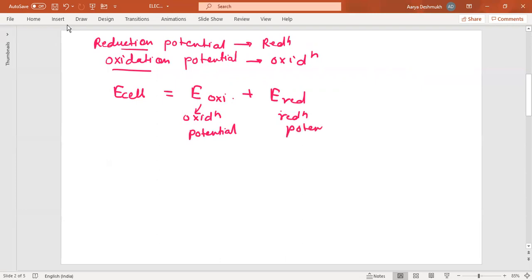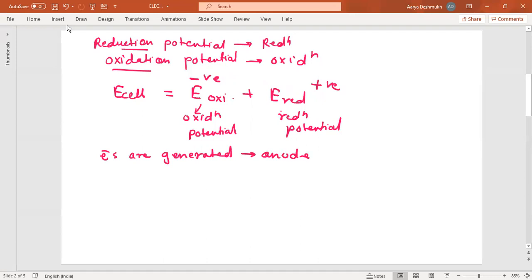Means this is the positive electrode and this is the negative electrode. So in a galvanic cell, electrons are generated at the anode. I am talking about this galvanic cell. Electrons are generated at the anode.